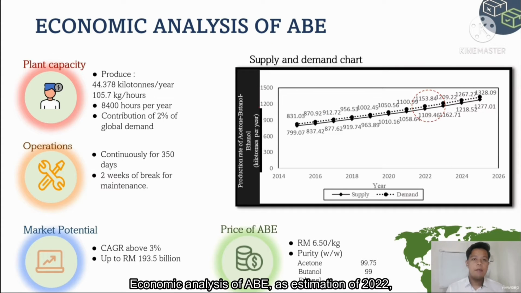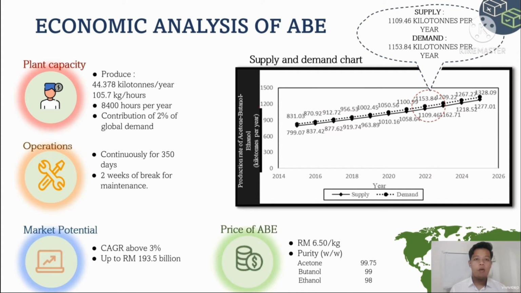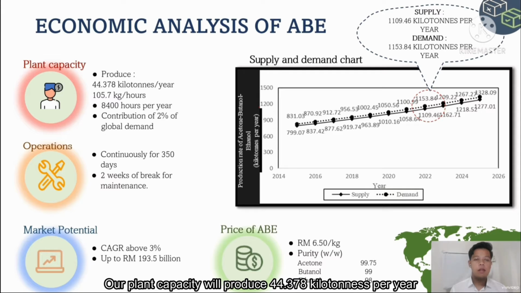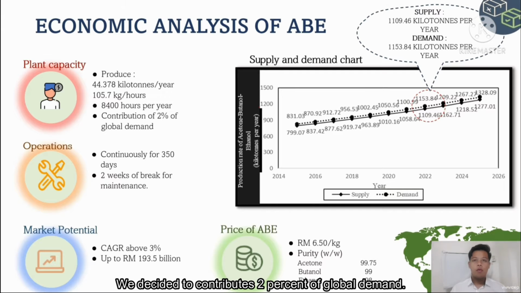Economic analysis of ABE. As estimated in 2022, supply of ABE is 1,109.46 kilotons per year and demand is 1,153.84 kilotons per year. Our plant capacity produces 44.378 kilotons per year, which is equal to 105.7 kg per hour. We decide to contribute 2% of global demand. Our plant will operate continuously for 350 days with 2 weeks of break.